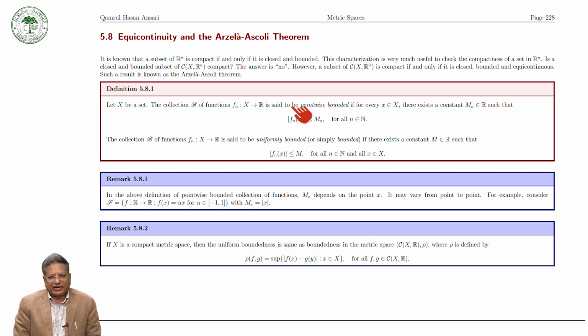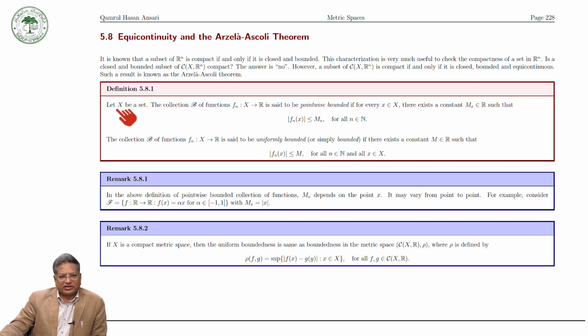First, let us define the equicontinuity of a function. Before that, we define the pointwise boundedness of a collection of functions.